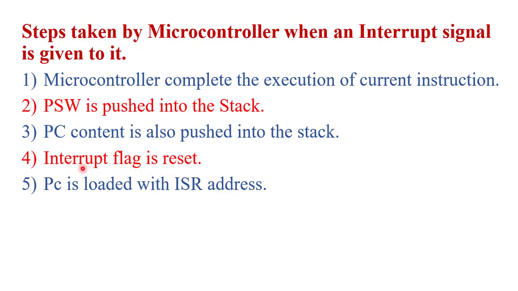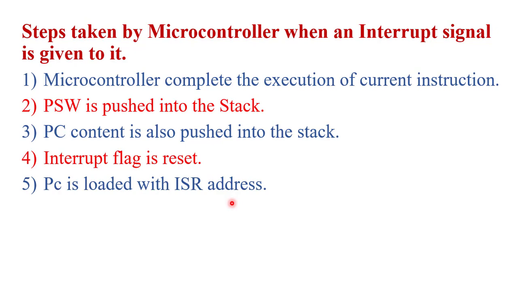Fourth, the interrupt flag is reset. In the microcontroller we have an interrupt flag which tells about the status of the interrupt, so that flag is reset. Last, the program counter is loaded with the interrupt service routine address, because now the microcontroller has to jump to the memory location where the interrupt service routine is written.